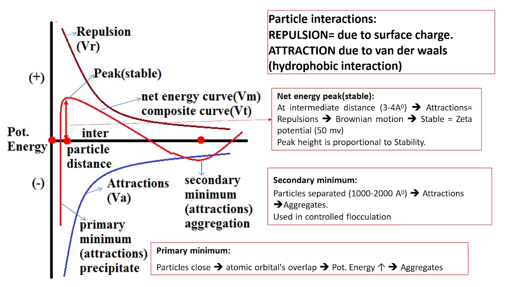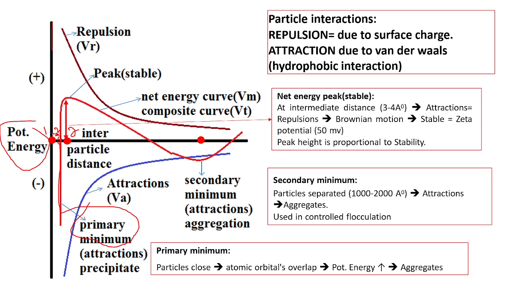Now the Y axis indicates potential energy, the X axis indicates the interparticle distance. If I have kept particle 1 here, and particle 2 at this distance, then what will happen? The particles will exhibit the primary minimum.